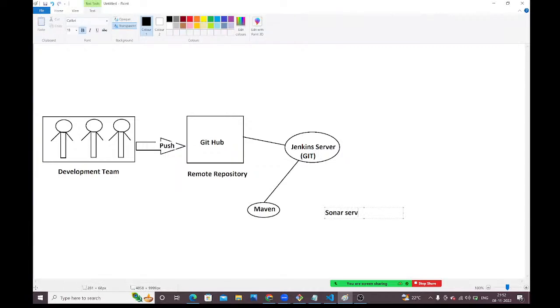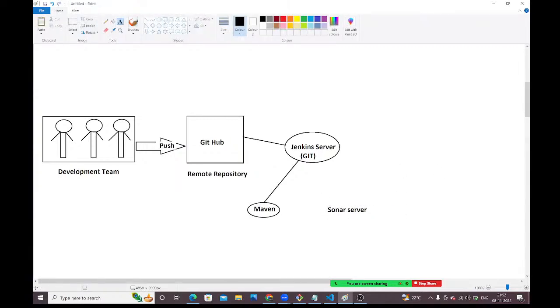Sonar server also we are going to integrate with the Jenkins, guys. Once this build and all these things are completed, again Jenkins will take the help of Sonar server to check the code quality.